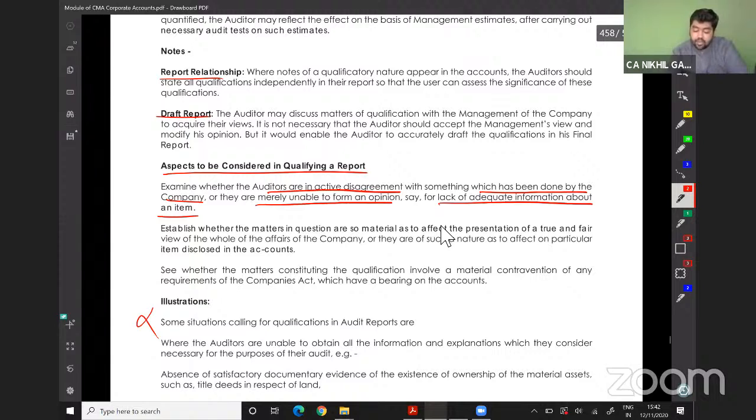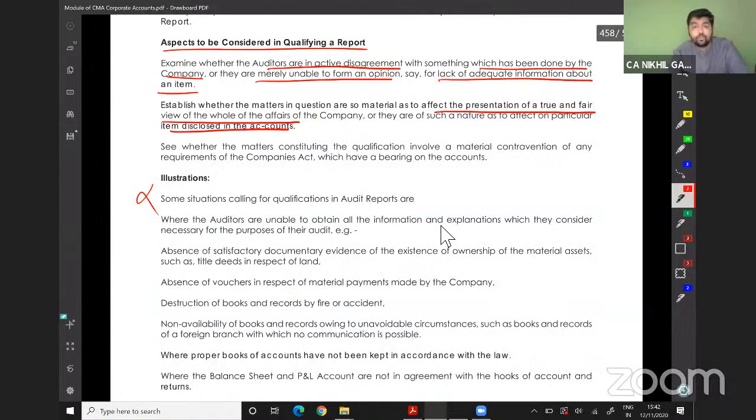Establish whether the matter in question is so material as to affect the presentation of a true and fair view of the whole of the affairs of the company, or is of such a nature as to affect a particular item disclosed in the accounts. See whether the matter constituting the qualification involves a material contravention of any requirement of the company which may be bearing on the accounts of the company.